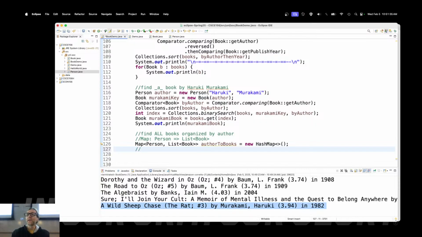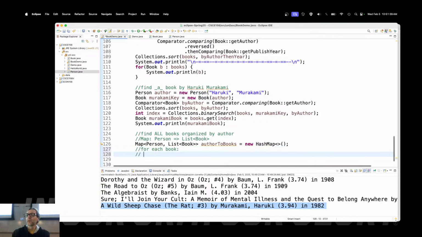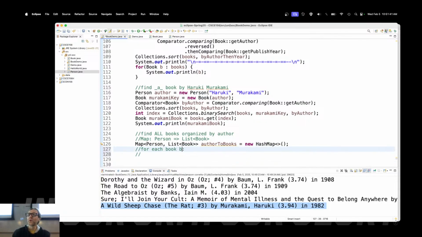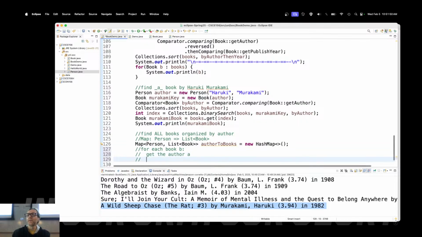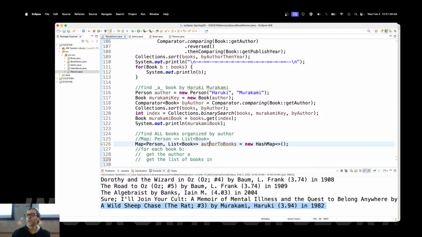Let's outline how we're going to do this. For each book, right? I'll call it even B. For each book B, okay? Get the list of books, get the author, A, I'll call it, and then find the list of books. Actually, I'm not even going to say find because I'm going to get the list of books in author to books by author A. Right?